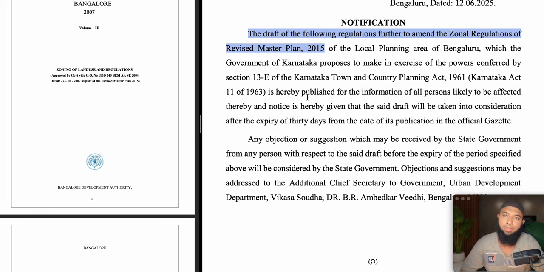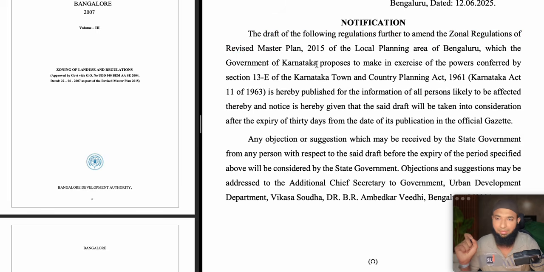So today there is a big change in a draft notification regarding the zonal regulation of Revised Master Plan 2015. There is a big change under this. You can see this is the draft regulation further to amend the zonal regulation of Revised Master Plan 2015. The Revised Master Plan is for the BDA locality, the total BDA area.